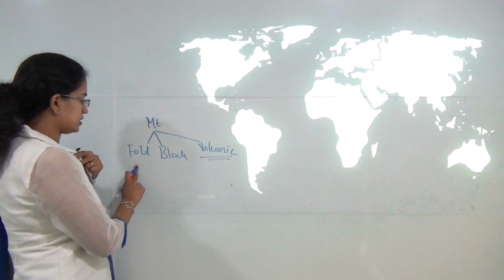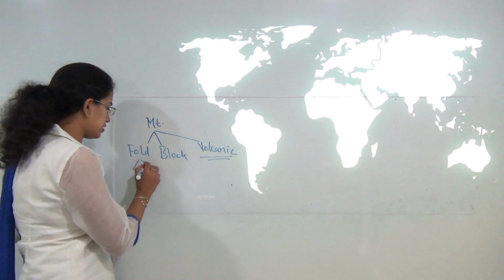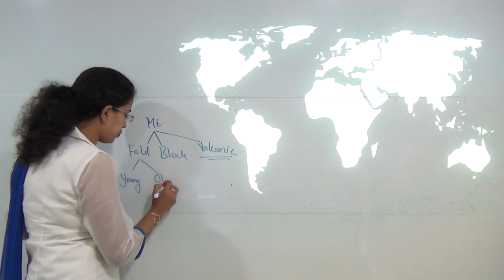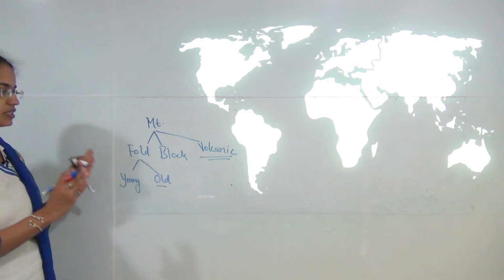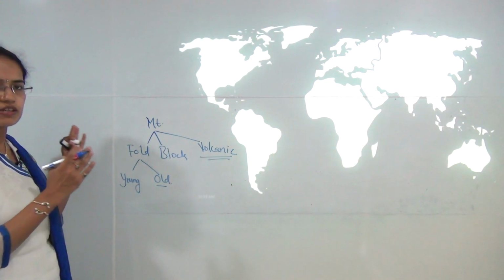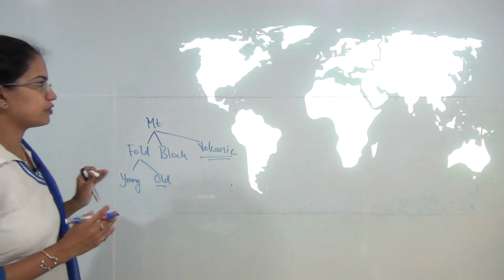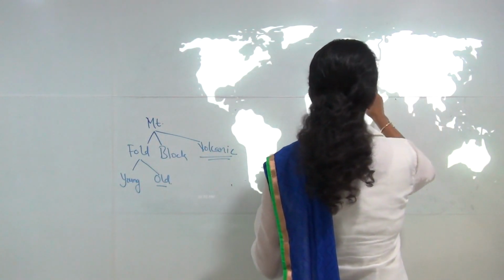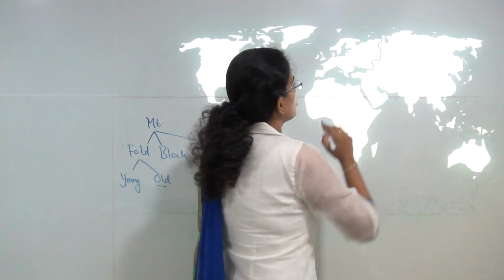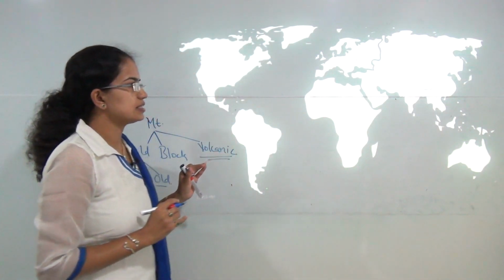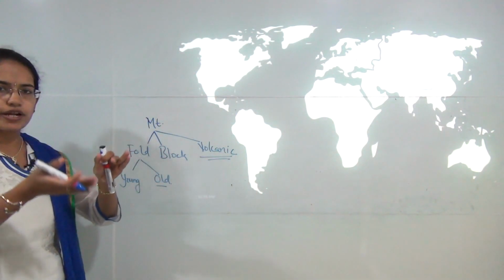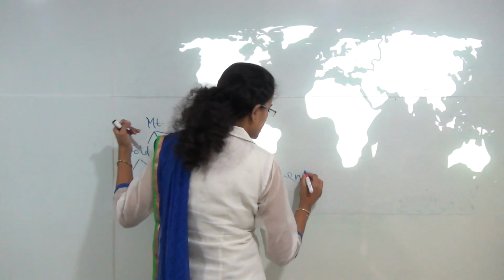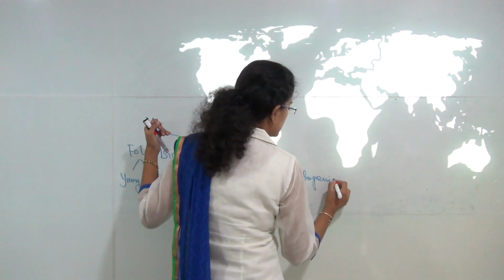Now fold mountains, as we understand, can again be of two types. They can be young fold mountains and old fold mountains. So we will first start with the classification of mountains, the fold mountains and the young fold mountains. So young fold mountains are the Himalayas, you have the Alps. So you have mountain chains that are being folded by the endogenic forces. When I say endogenic, that means internal.